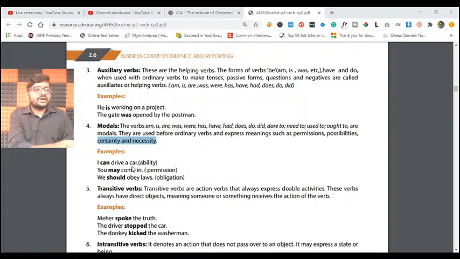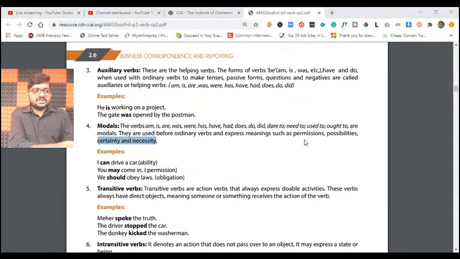So here what are you trying to do? Here you are talking about a possibility. What is that possibility? Your ability to drive a car. You are telling them that you can drive a car. You are talking about a possibility. I can, possibility.